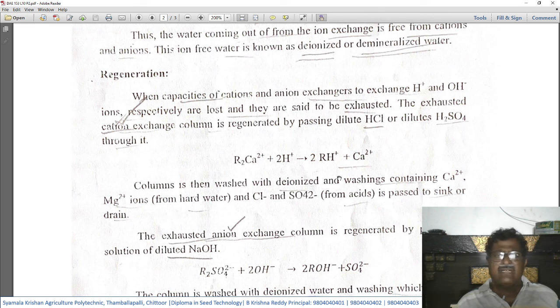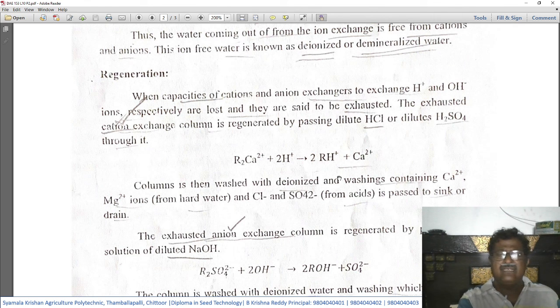The reaction that takes place is: the resin containing R2Ca2+ plus 2H+ gives us 2RH plus Ca2+. The column is then washed with deionized water, and the washing, which contains Ca2+, Mg2+ ions from the hard water and Cl-, SO4 2- from the acids, is passed to the sink or drain.